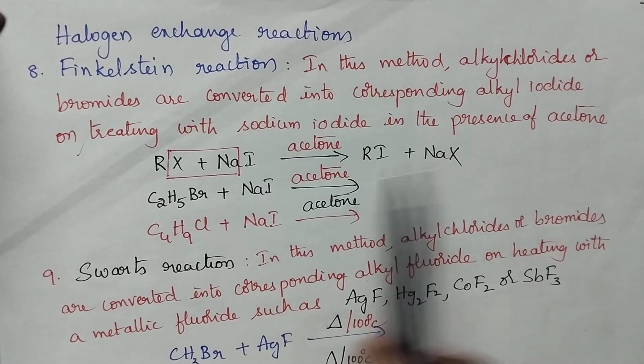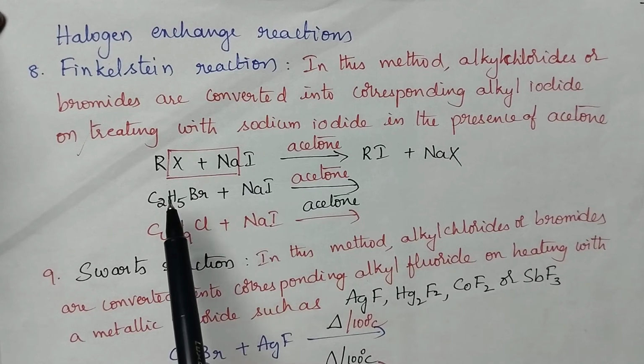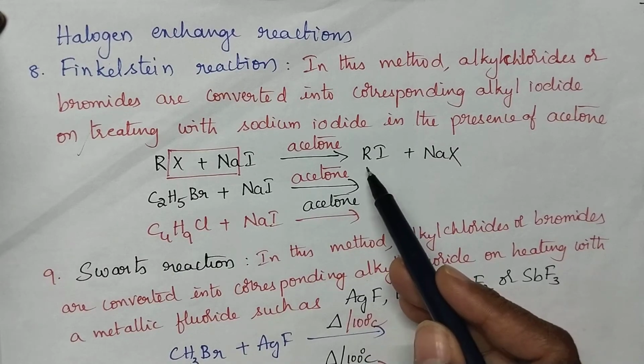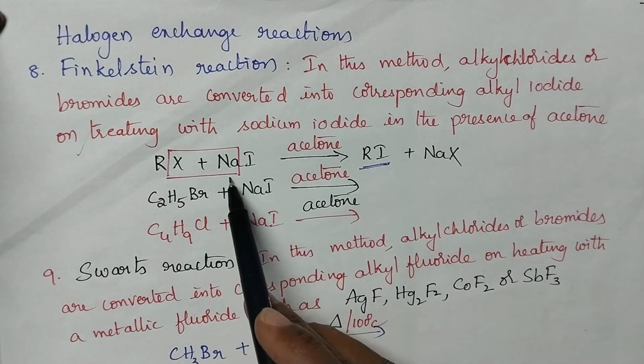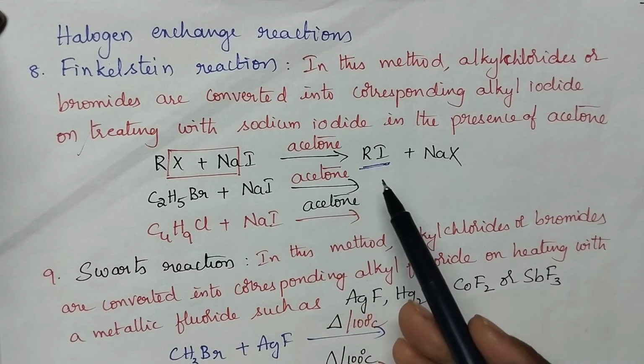In Finkelstein reaction, what happens? Especially the alkyl chlorides and alkyl bromides can be converted into the corresponding alkyl iodides on treatment with sodium iodide in the presence of acetone. Is it clear, students?